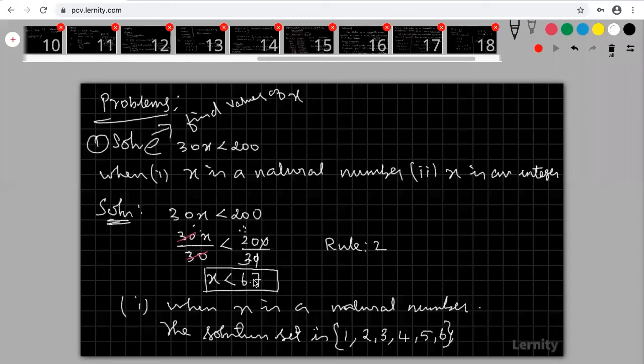1 is less than 6.7. Yes. 2 is less than 6.7. Yes. I am applying one by one. My x is a natural number. I am applying x is equal to 1, x is equal to 2, x is equal to 3, x is equal to 4, up to 6. Suppose I apply 7 here, this statement is not true. So therefore I take it up to 6 and write it in set brackets. This is my solution set.